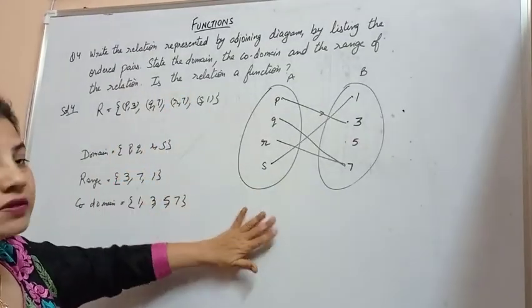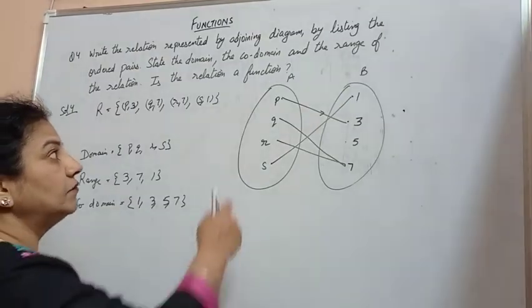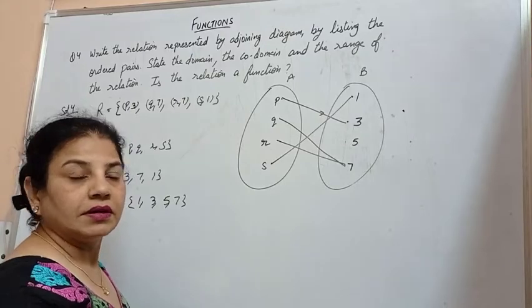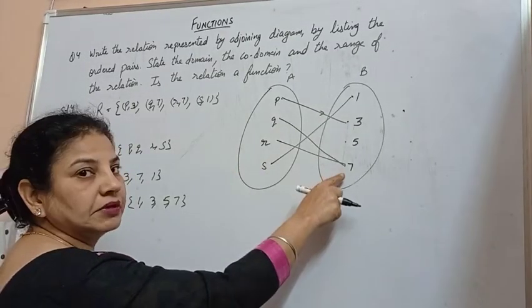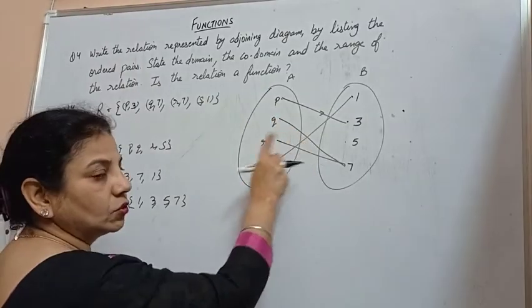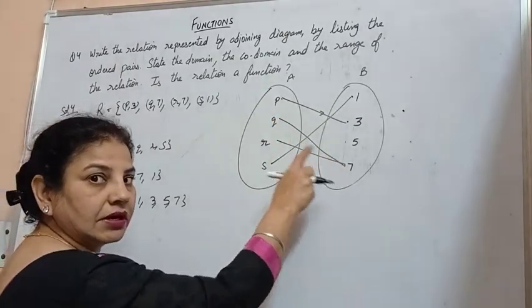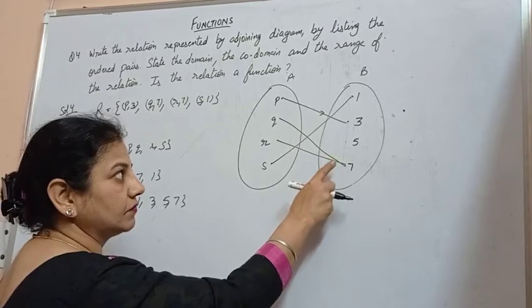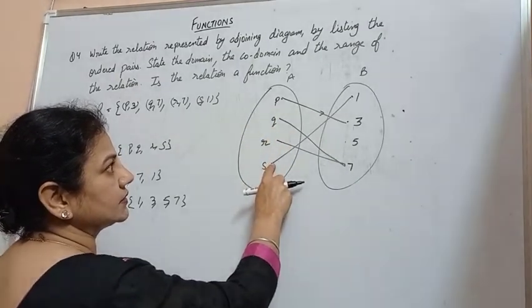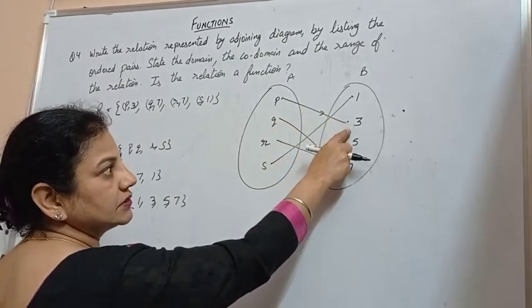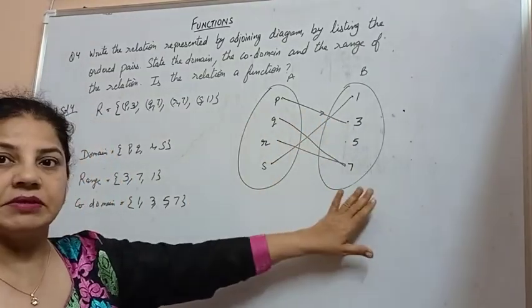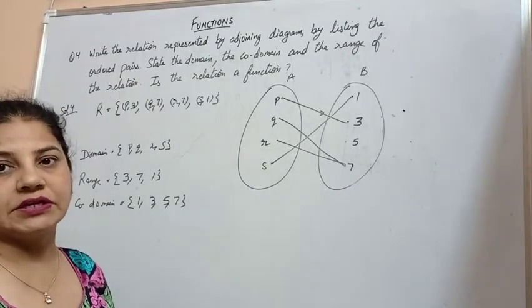Next, is the relation a function? Now observe that every element of A has an image in B. Though Q and R have the same image, it works. And we have P and S. P has an image 3 and S has an image 1. So every element of A has an image in B. Therefore, this relation is a function.